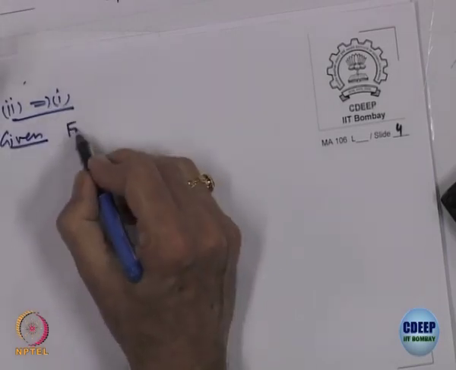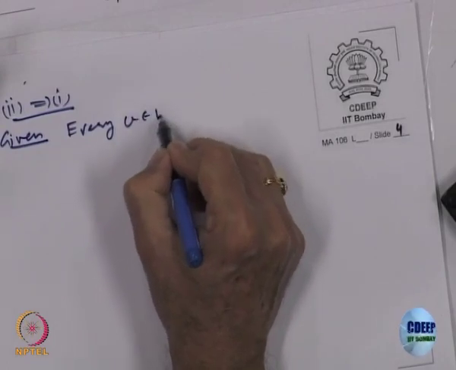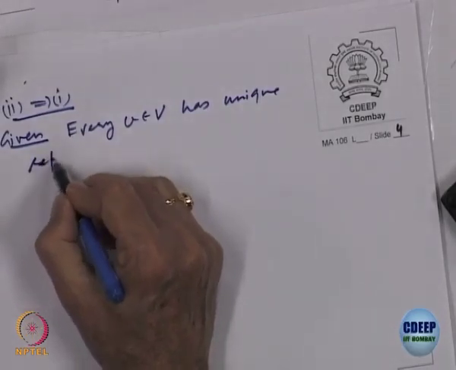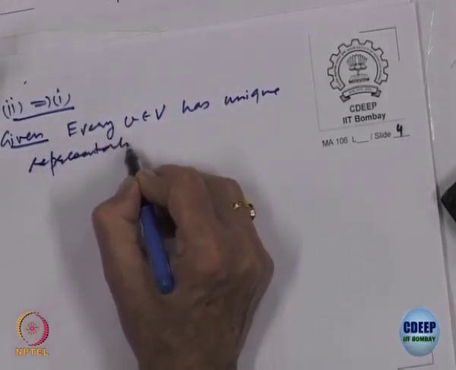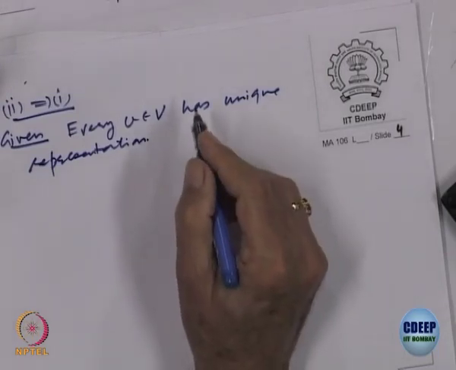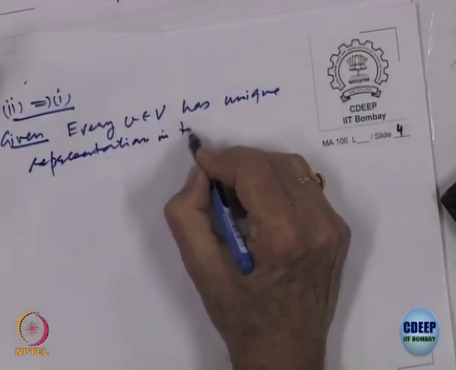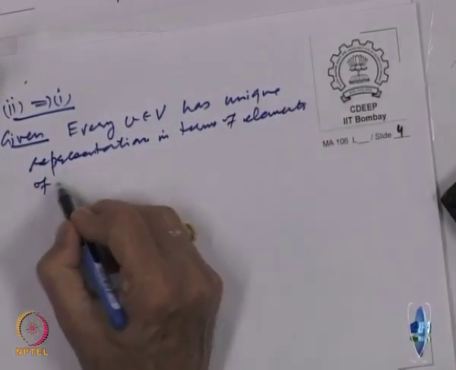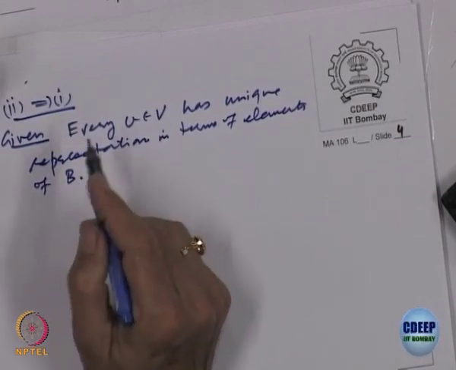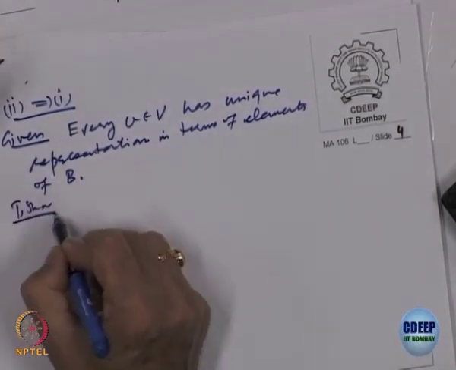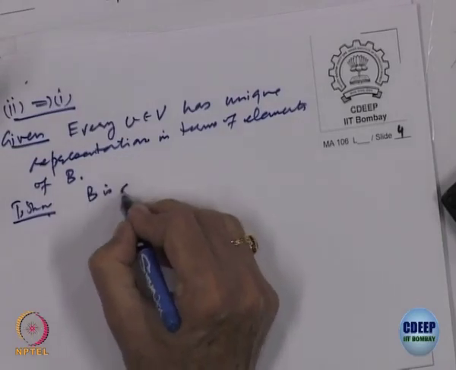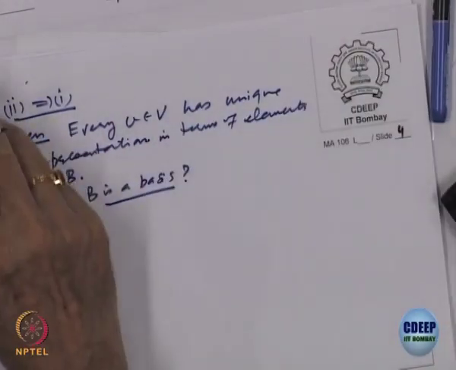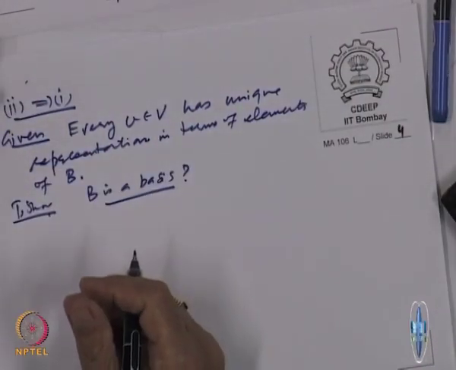Statement 2 says every element has a unique representation, right, in terms of elements of B. What we have to show is that B is a basis, that is to be shown, right. That is statement 1, that B is a basis.